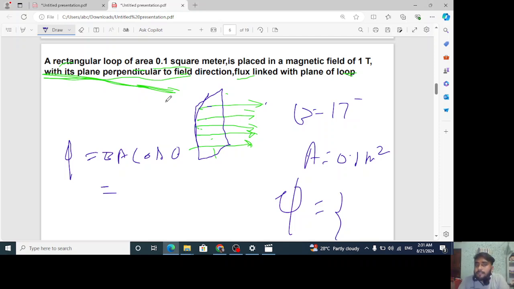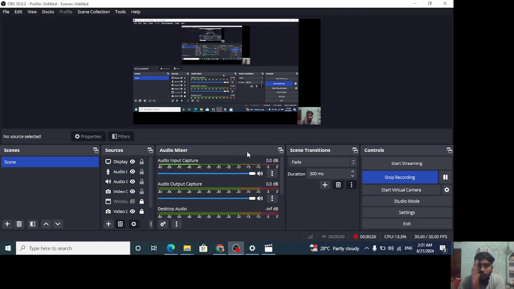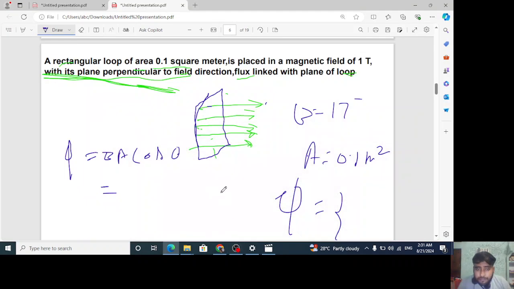So see in this case, this is the loop, wait, I'm trying to explain to you. This is the loop, and this is the plane of the loop, right? It is saying perpendicular to the field means, for example, the field is along the horizontal direction, then the plane is this, so perpendicular means 90 degrees with this. If you got it right, fine.